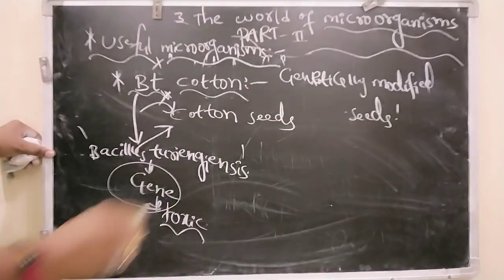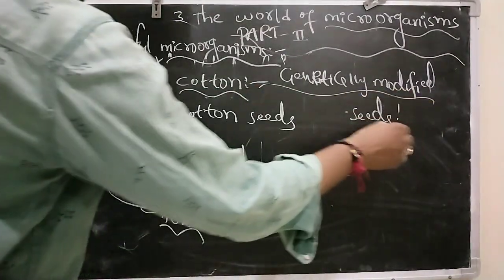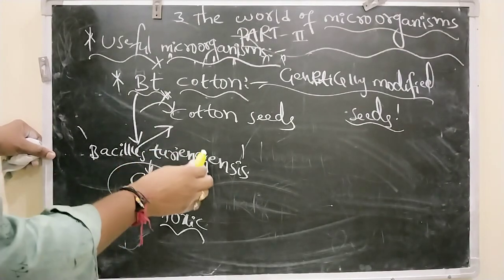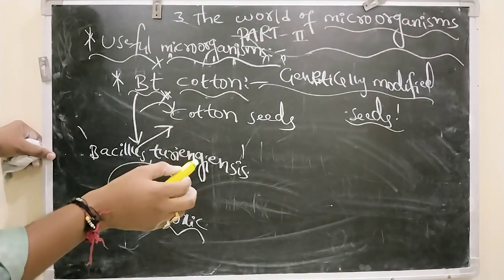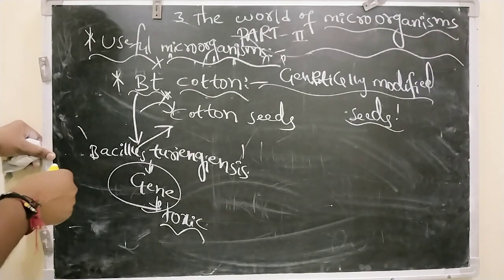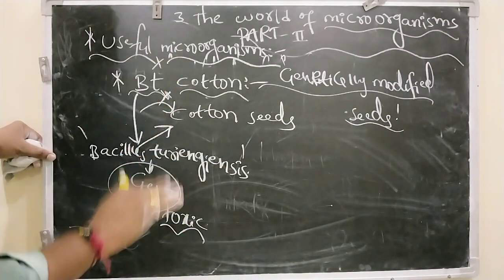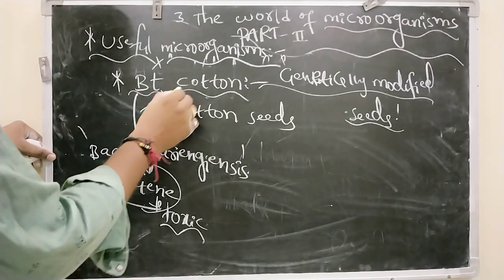Now when the farmers sow such seeds, the yield is more. What is the reason? Insects and caterpillars continuously feed on the cotton leaves, so there is very little yield in the production of cotton.